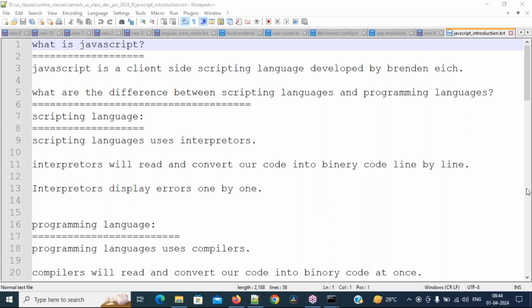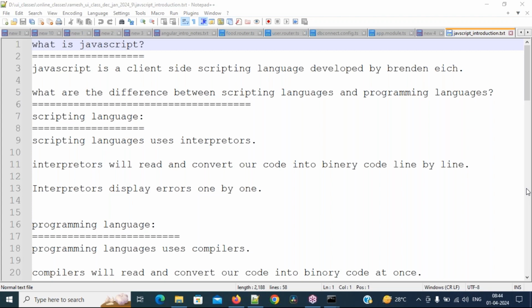So the technology you are using should have the capacity to connect with the database and to manipulate the database. Those technologies can be called server-side technologies.